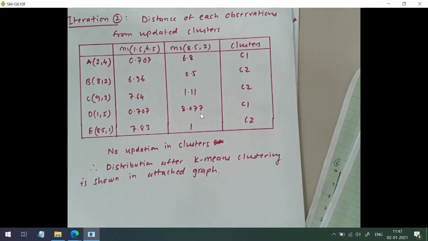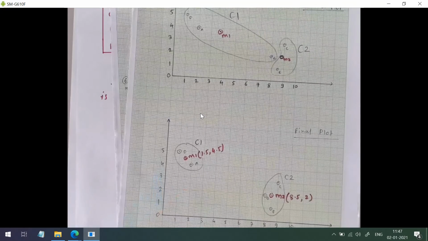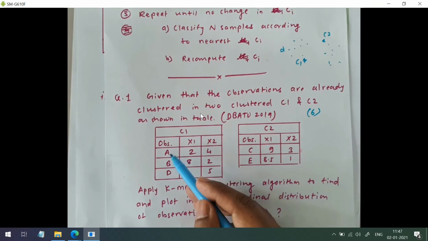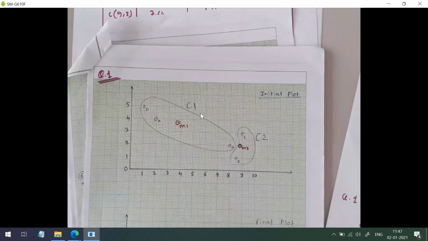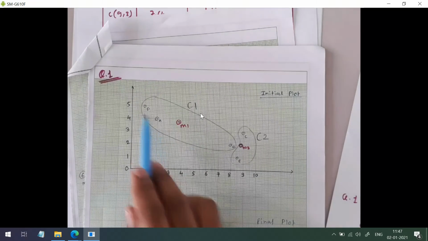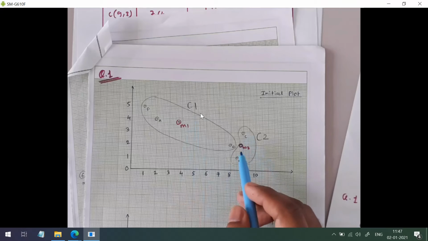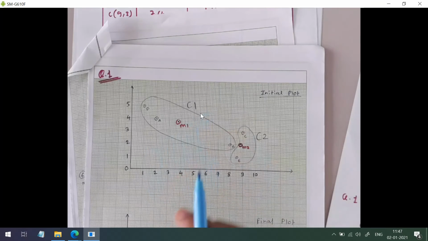Okay, so earlier if you see the question, ABD were assigned to C1 and C and E belonged to C2, right? So from the plot itself we know the answer.